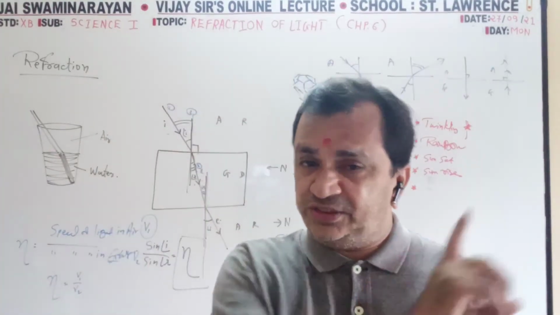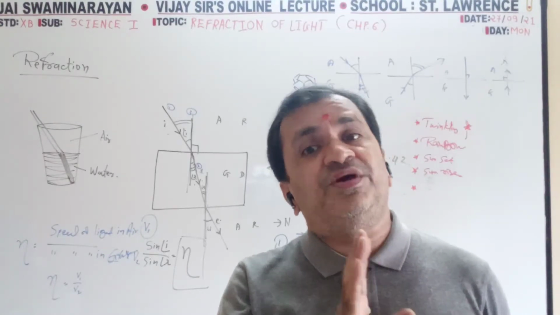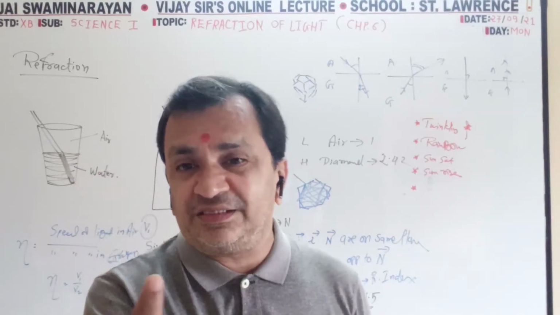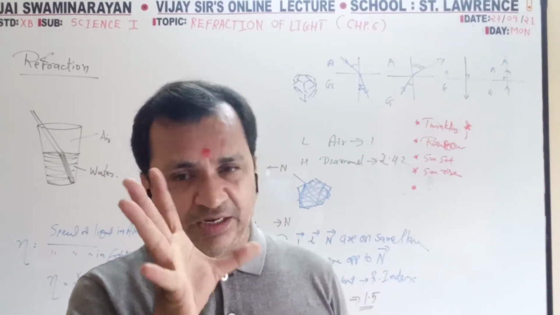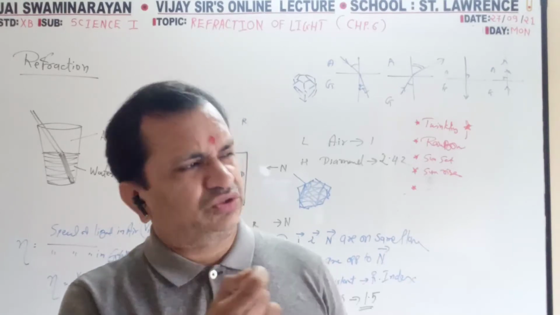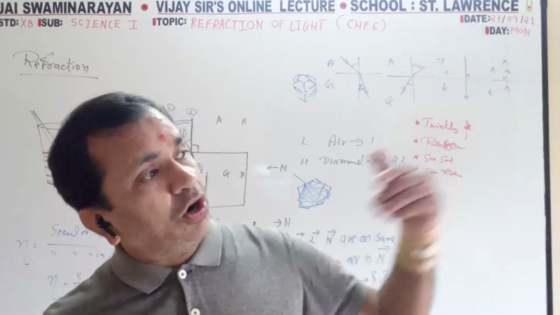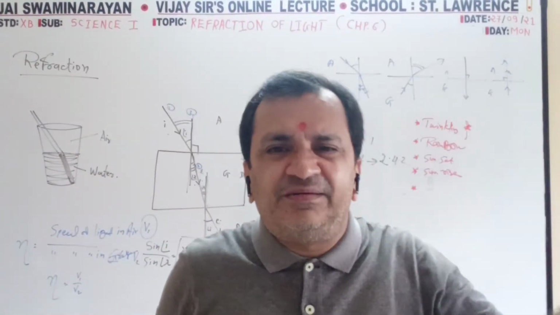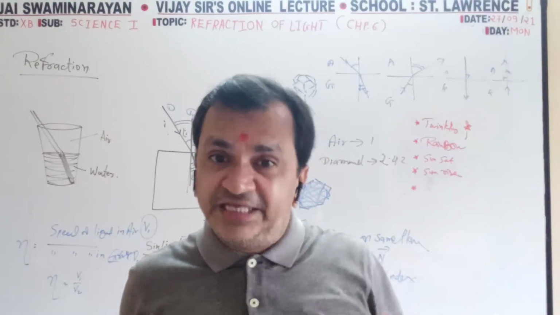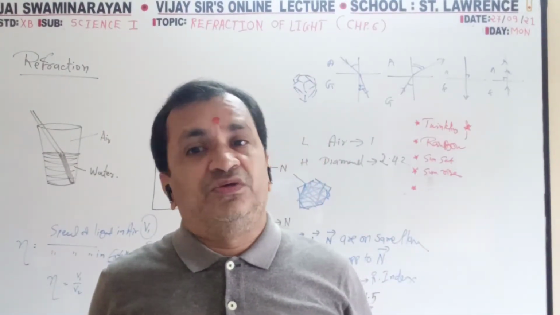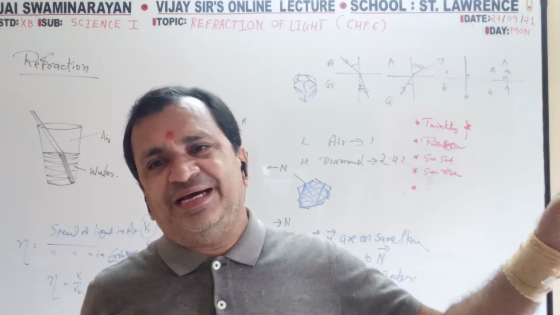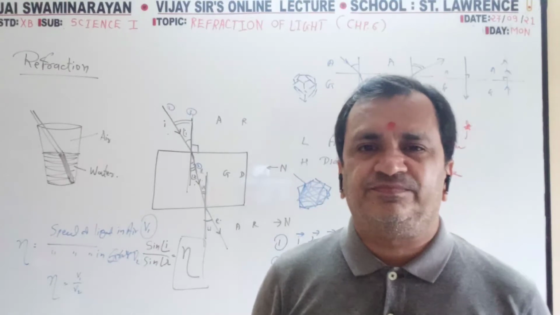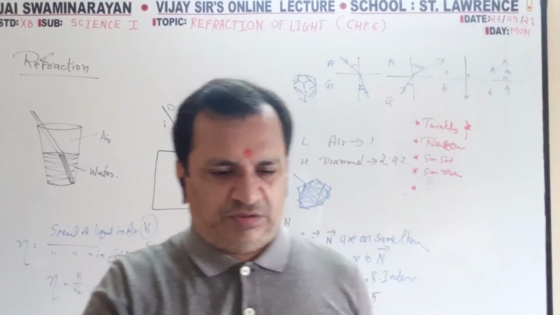Stars twinkle. First of all, they are at a very large distance compared to the sun, so they are not a big source. They are a point source, like a point. And there is a lot of distance. So first vacuum, then rare medium, then medium, then dense media, the atmosphere. So from vacuum to rare media, rare to medium media, medium to dense media, four times refraction takes place.